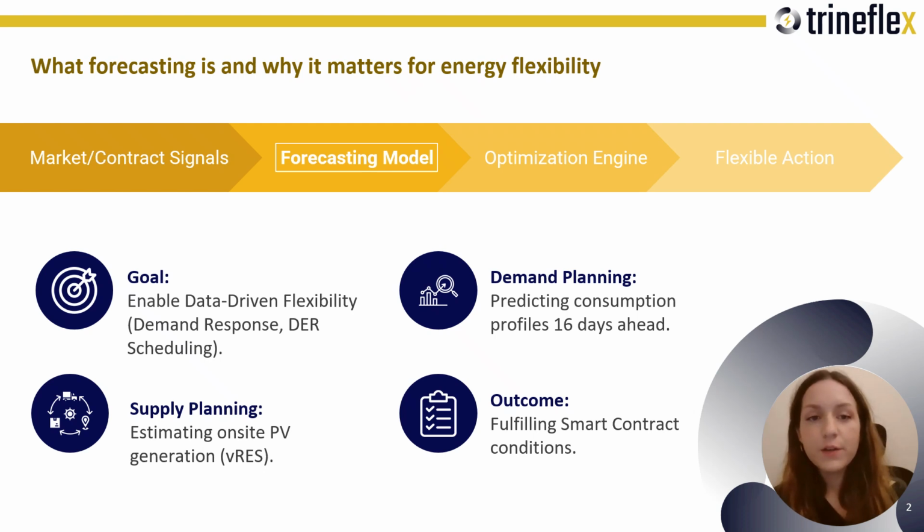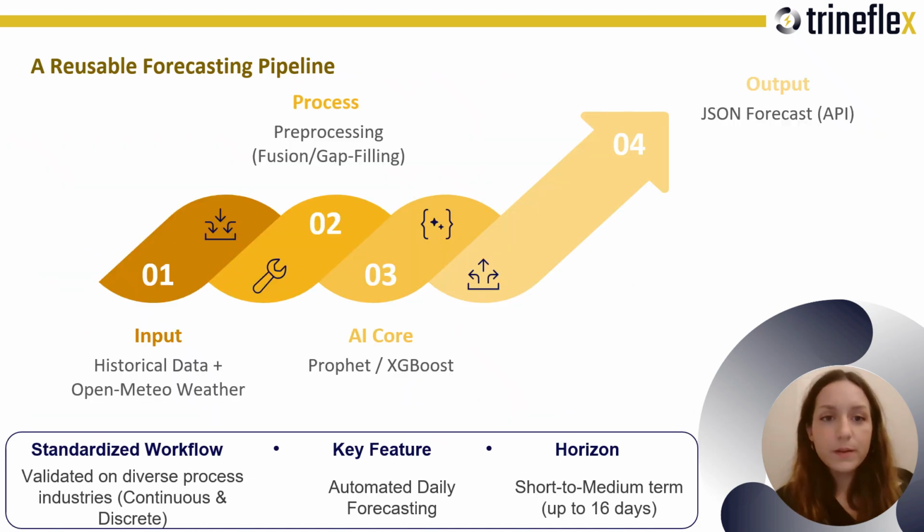These forecasts fit the TrineFlex smart contract engine, which needs reliable predictions to validate and execute flexible commitments. We did not build one-off models. We built a reusable pipeline that works across process industries. The steps are always the same. Collect historical data, reprocess it into a trustworthy time series, train a model, evaluate it on unseen periods, expose forecasts via an API, and then the smart contract engine can consume them automatically. Across pilots, what changes is mainly the preprocessing logic and the model choice, not the overall architecture.